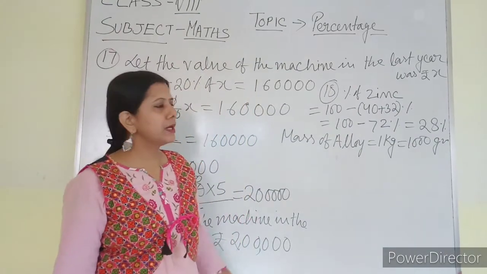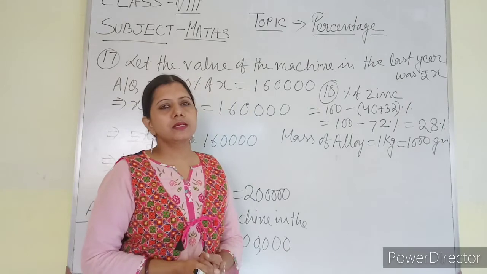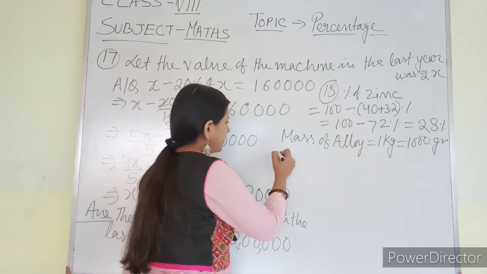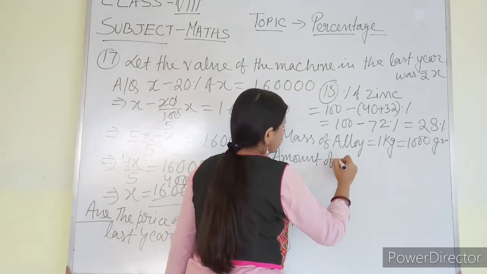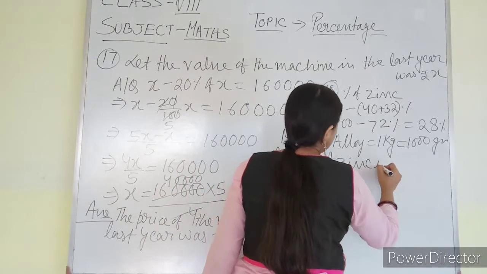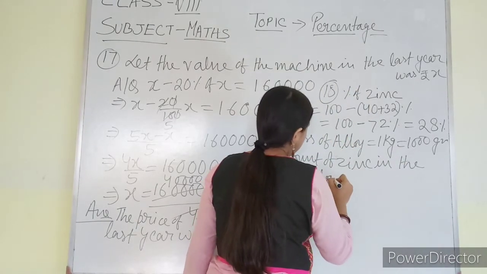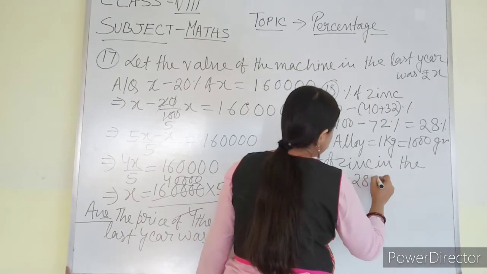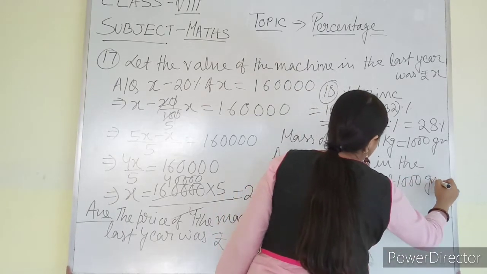I have to find out the amount of zinc in that. The total alloy is this, and 28% is zinc. So the amount of zinc in the alloy is equal to 28% of 1000 gram.